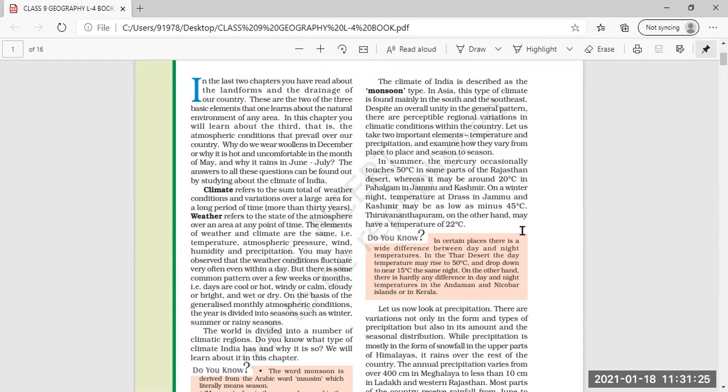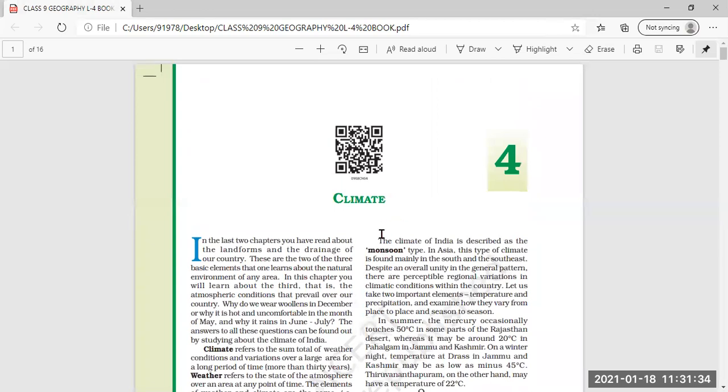Now today we are going to start with the fourth lesson, that is climate. In this lesson, we are going to study the definition first. The definition of climate is that it is the sum total of weather conditions over a large area for a longer time. Means the area is large and the time duration for climate is also long. That is, it can be 30 to 40 years also.